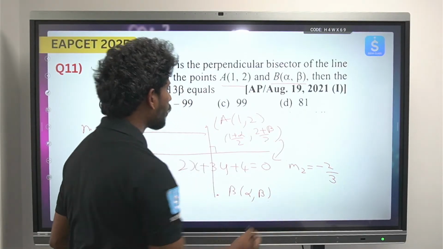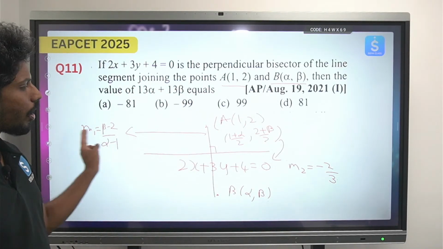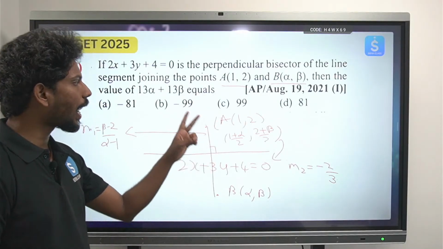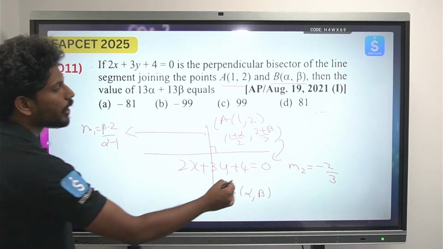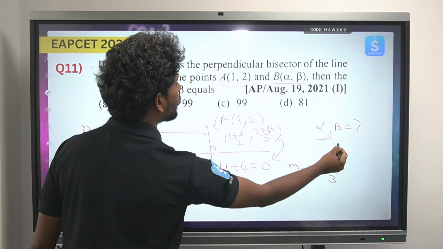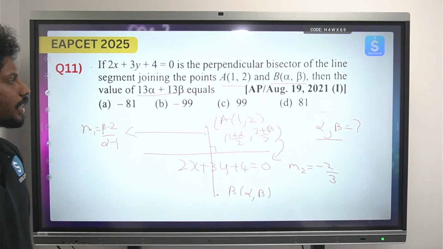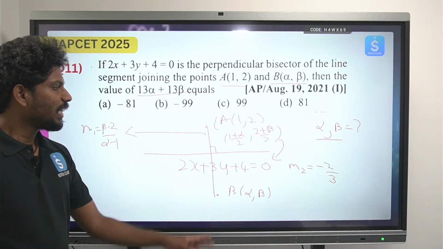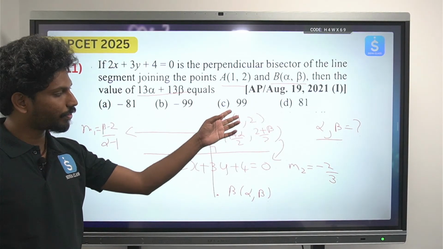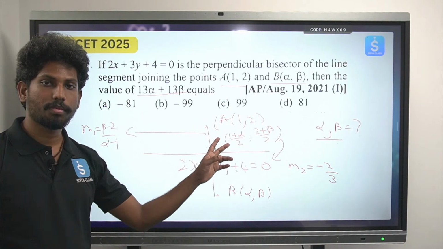Okay, using these two equations, the product of slopes is equal to -1, and when you substitute here you will be getting another equation. After substituting those two equations, you will be getting the α, β value. After substituting that α, β value in this, you will be getting the answer. The procedure is the same, but you need to do this. Okay, try to find this out once. We have solved two types of problems like this.